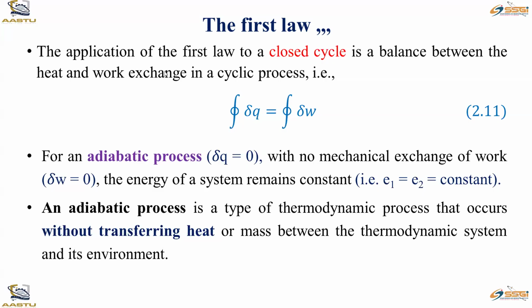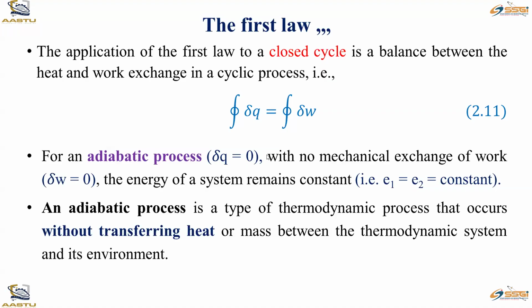When the process is adiabatic, the change in heat is equal to 0, so delta Q is equal to 0. And if there is no mechanical exchange of work, no shaft work, delta W is equal to 0, and the energy of the system remains constant, so E1 is equal to E2.